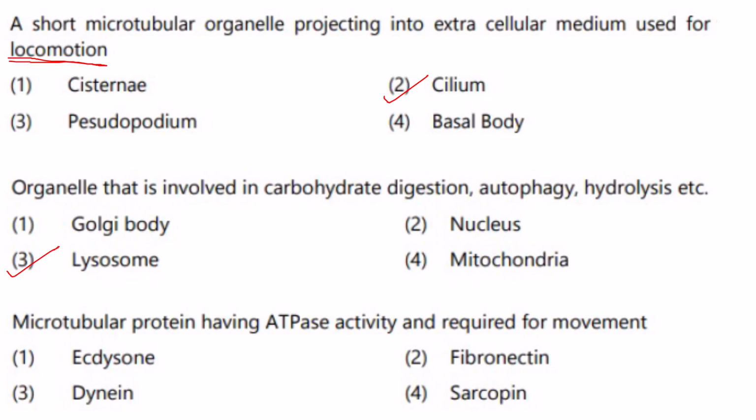So if you know what ecdysone is, you can cross it out. It is not the right answer. Then fibronectin is found mainly in the extracellular matrix and is involved in cell adhesion, wound repair, tissue repair, etc. Now sarcopene, I don't know what it is. Whether such a term exists also, I am not sure.